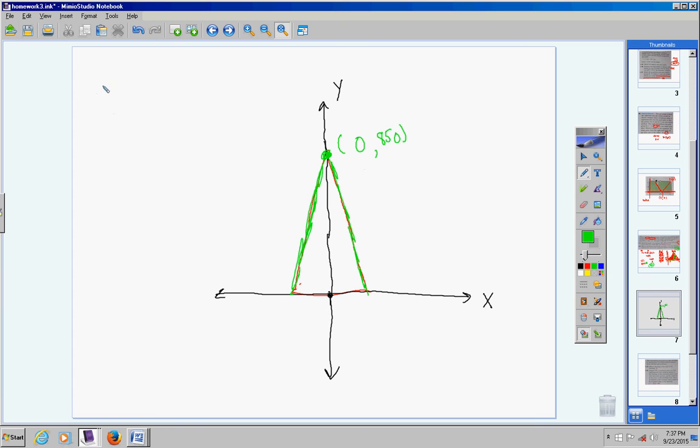So if I'm writing an absolute value equation, this number here always goes on the outside of the absolute value. Remember that? So I'm going to put plus 850, your y value, on the outside of the absolute value. We know that. In other words, if I gave you an absolute value equation like this, you could find the vertex very quickly. The vertex would be (5, 6), because you take the inside here, set it equal to 0 and solve, and you get 5, and this number here goes right here. So 850 is your y value, just like the 6 is. It goes on the outside.